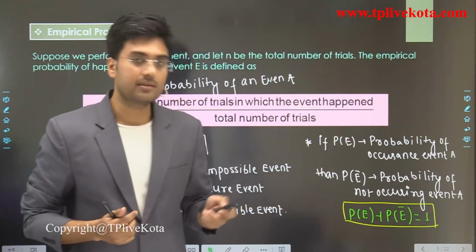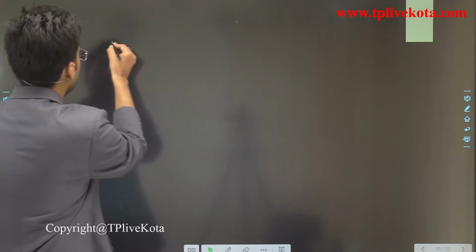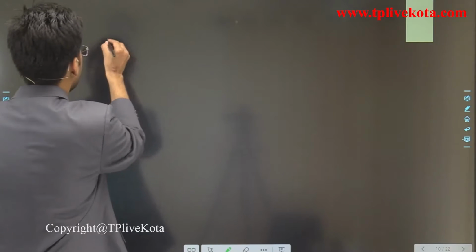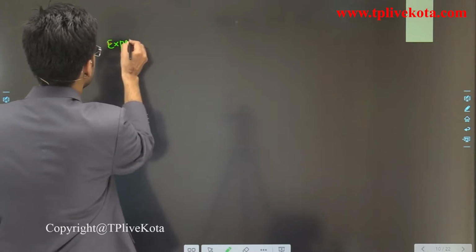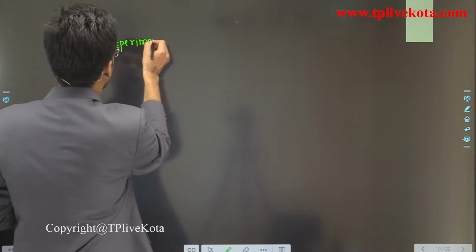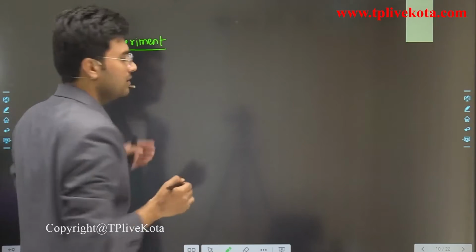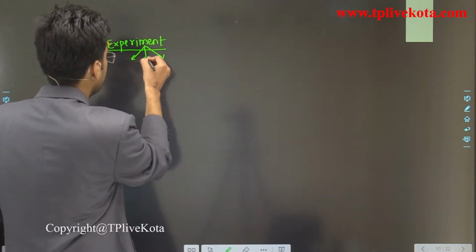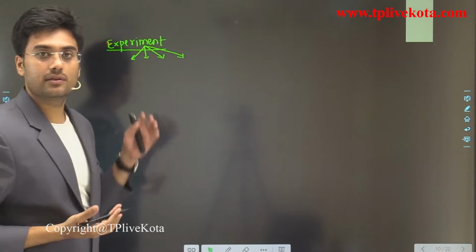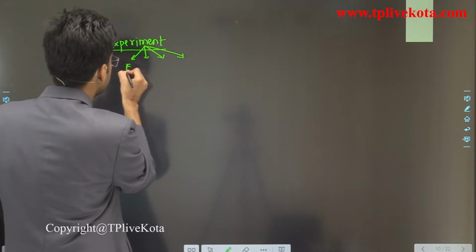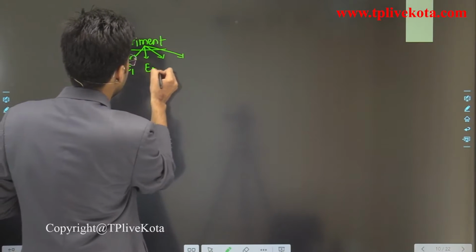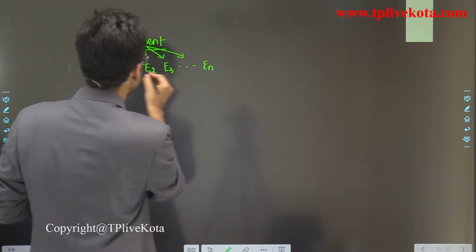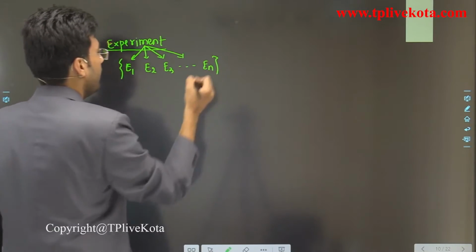And students, if we have an experiment and this experiment has n events, such as E1, E2, E3 up to En, these are the n events.